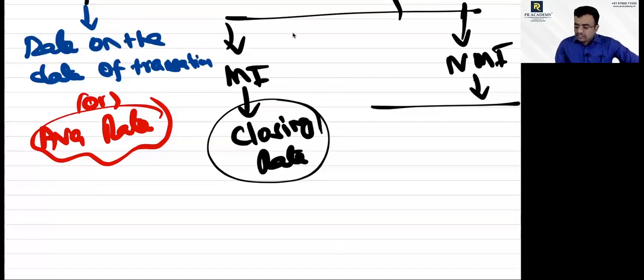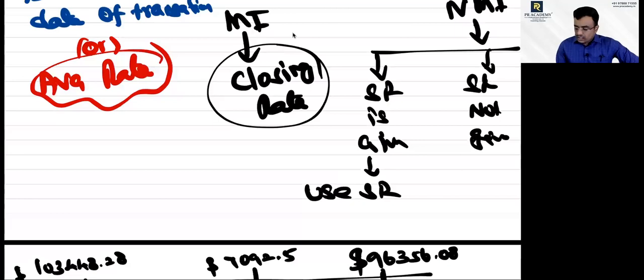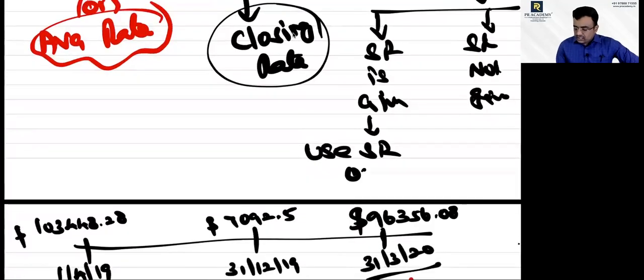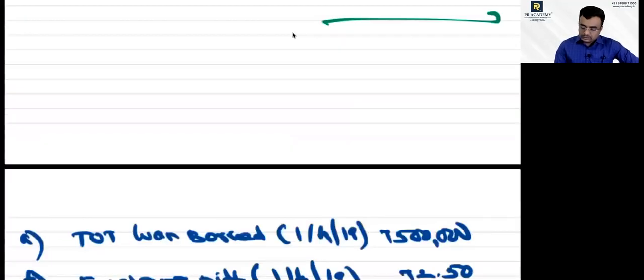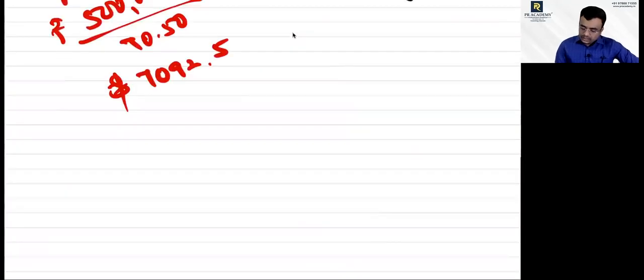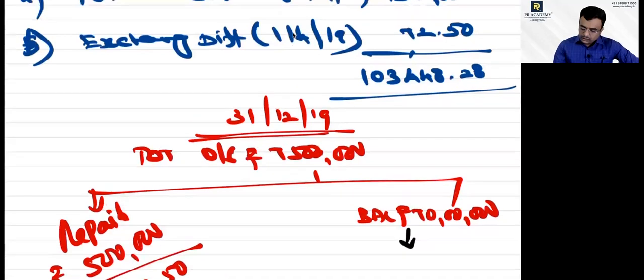Monetary item: specific rate is given, specific rate not given. If a specific rate is given, use the specific rate or historical rate. I'll tell you what historical rate is. Is it clear? Yes or no? Yes sir.